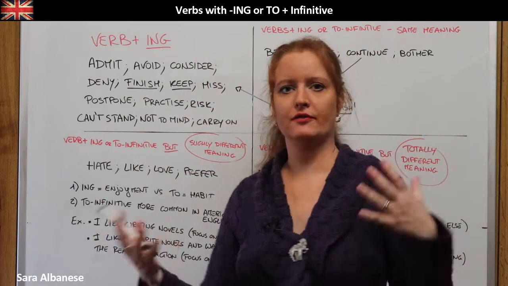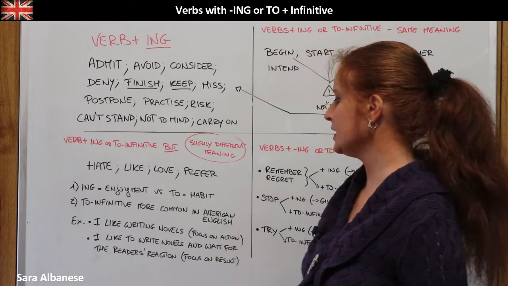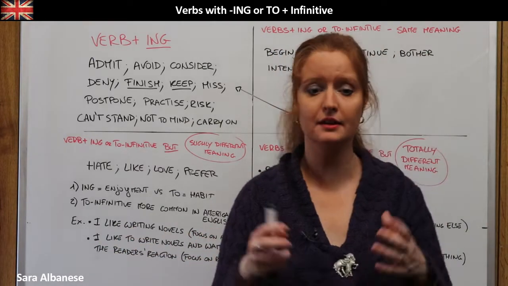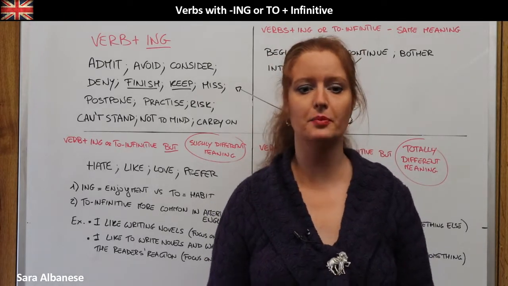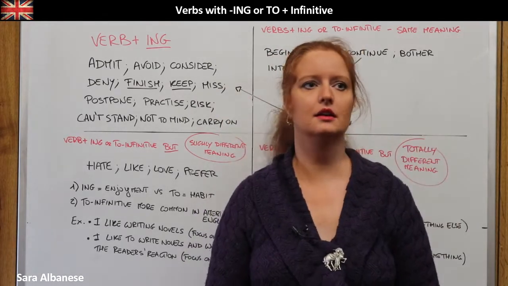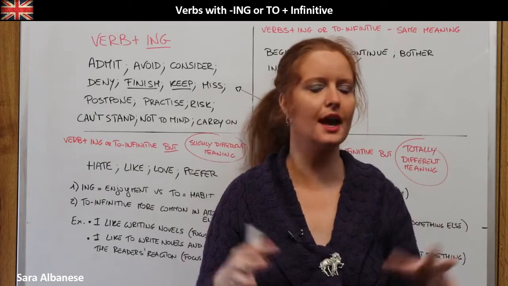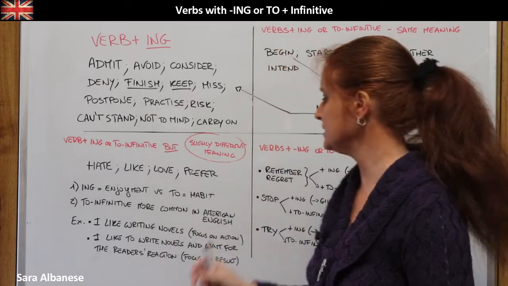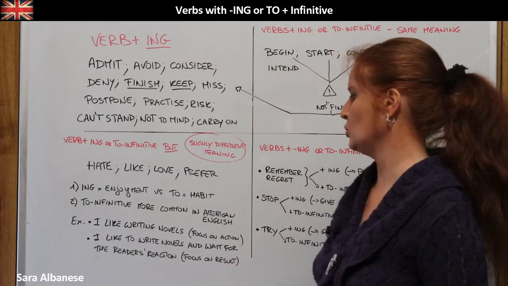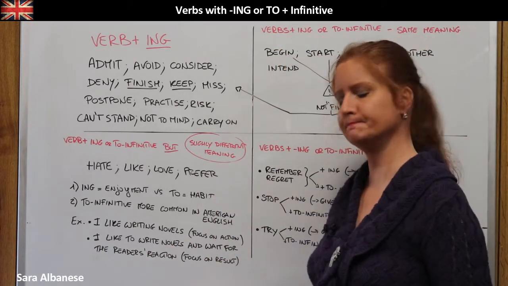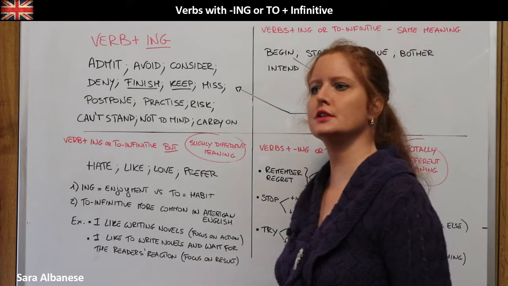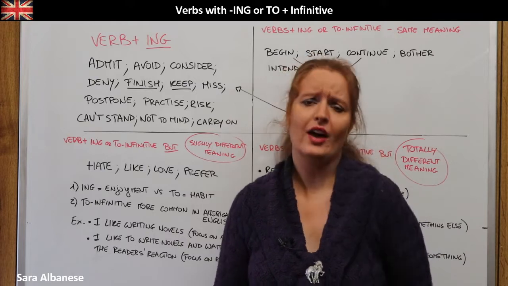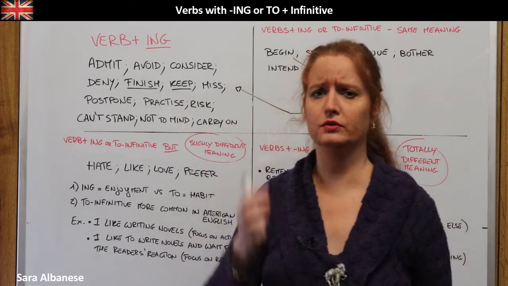Anyway, another example to emphasize the difference here, I like writing novels means that I like being there, okay, and typing and thinking and imagining my plot, my characters. So it's something that I really enjoy, an activity that I really enjoy. But if I say I like to write novels and wait for the reader's reaction, in this case the focus is not on the action itself, but on the result, okay, on the fact that I have written that novel.